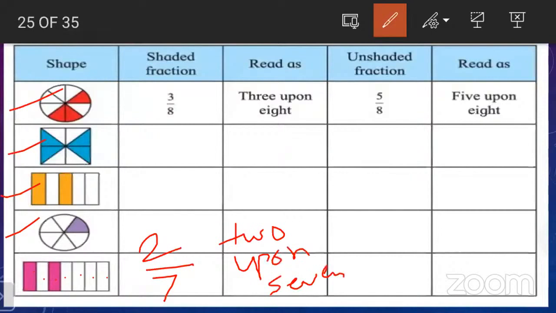Very good. Now the unshaded part, the unshaded fraction. How to write the unshaded fraction? Look at here. How many total parts? 7. Very good. Yes, 5 parts are not colored. Very good. 5 upon 7.